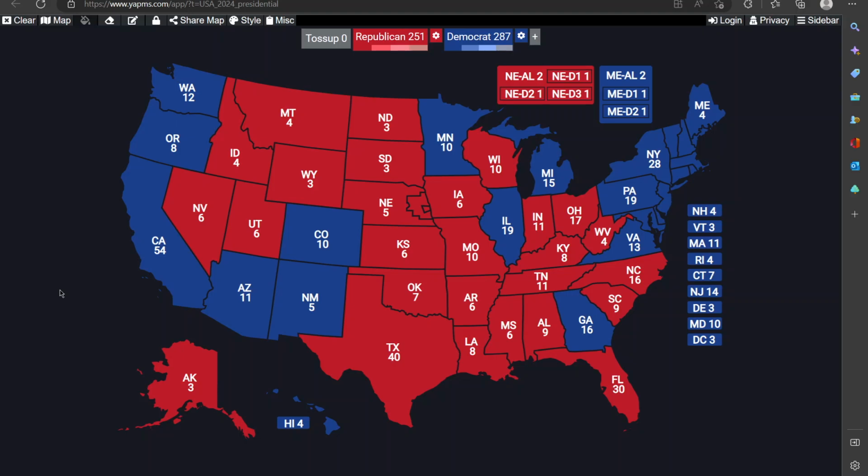Both of these states, Nevada and Arizona, are very big battleground states, along with Georgia, Pennsylvania, Michigan, and Wisconsin. Those are very competitive states. But this is how my map sits as of today for a president of the United States against a generic Democrat with a generic Republican.